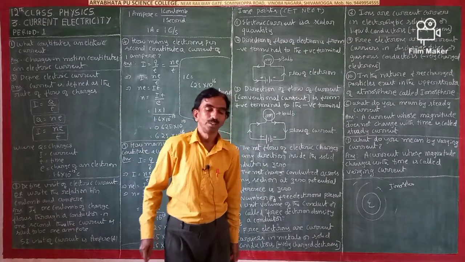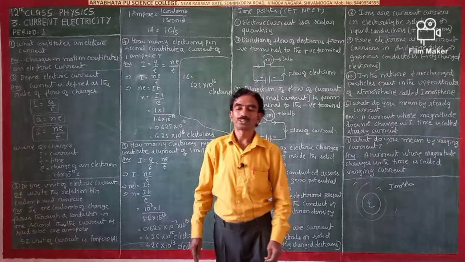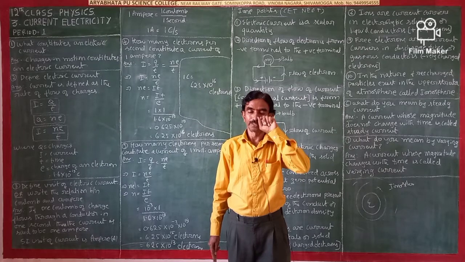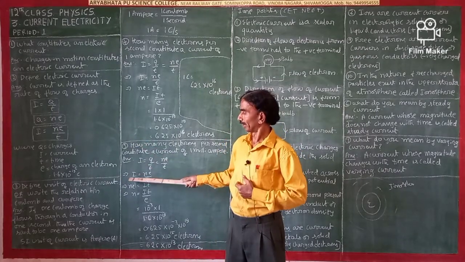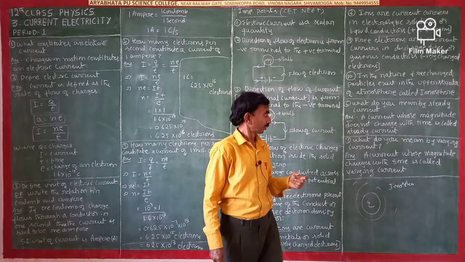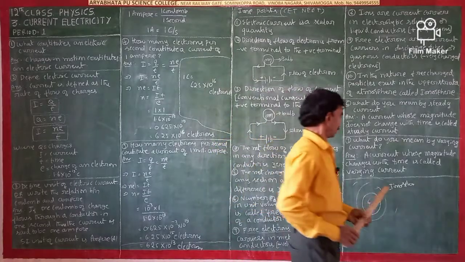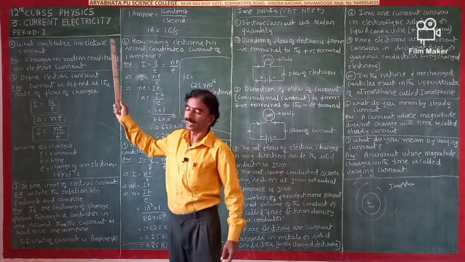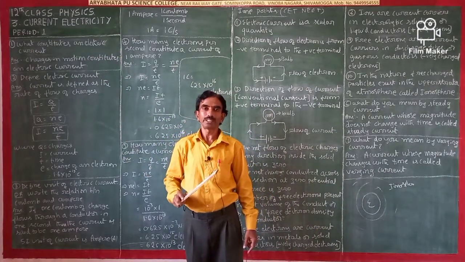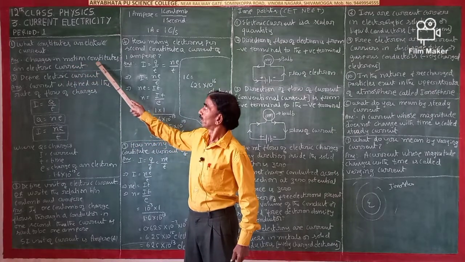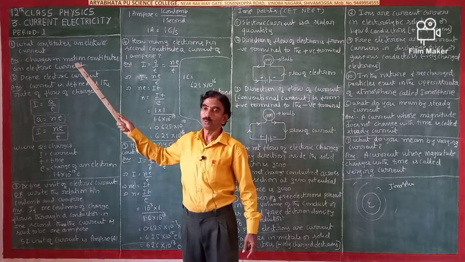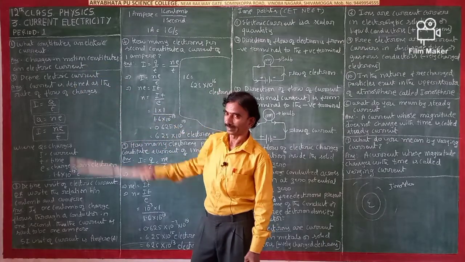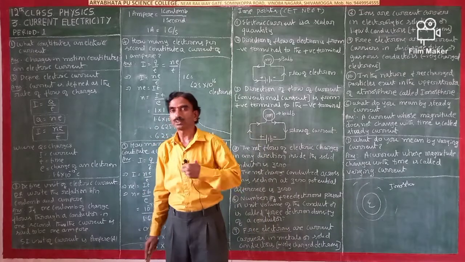In the previous classes you studied what charges are, and how many electrons there are in 1 coulomb of charge. In the same way, you are going to study here. What constitutes an electric current? What is the meaning of electric current? Charges in motion constitute an electric current. So electric current means movement of charges.